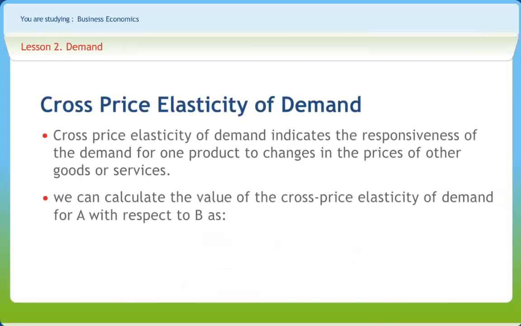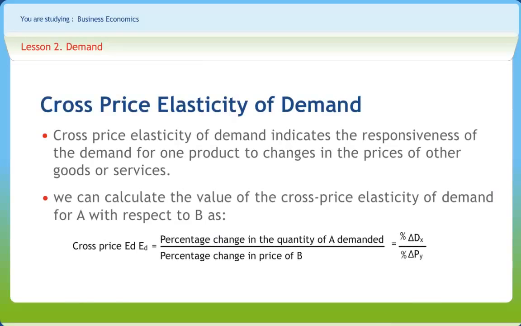Cross-price elasticity of demand, which is sometimes simply referred to as cross-elasticity, indicates the responsiveness of the demand for one product to changes in the price of other goods or services. The concept has most relevance where there are obvious substitutes or complementary commodities, and it is therefore of key importance to businesses which face major competition, or whose sales vary directly with the sales of other goods. Examples: mortgage and mortgage protection insurance.